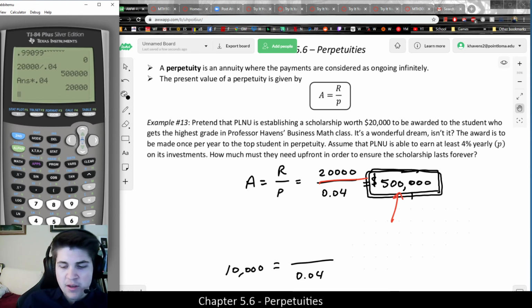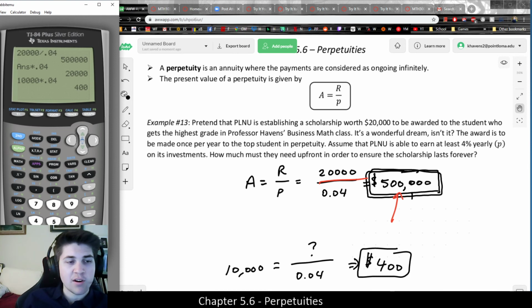And our question is, how much money would this perpetuity pay out every year if I invested $10,000 into it? Notice that if I just multiply both sides by 0.04, that would give me exactly what I'm looking to solve, the payment amount. What that would give me is a $400 perpetuity.